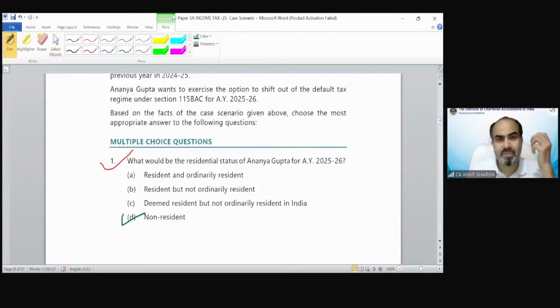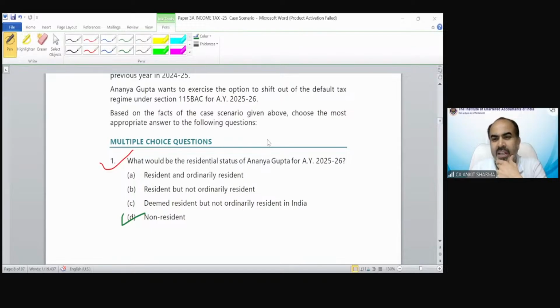Any confusion? 181 days, correct, Vidushi. So 2024 leap year. Yes, Dhanush, 2024 is a leap year, but we are taking financial year 24-25. Our previous year is 24-25. That will start from April. So we do not need to consider the February 2024 in this case. So do not need to bother about it. If we need to take the days from 23-24, then that could be included as a leap year. But for our purpose, we have to take from 1st April 2024 till September. There would not be any Februaries there. Okay.